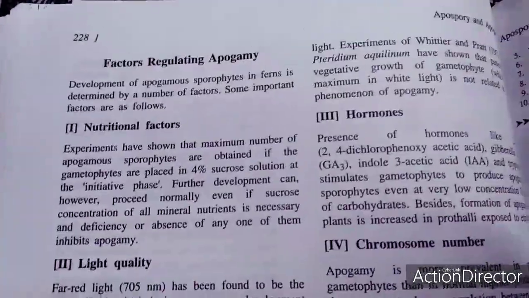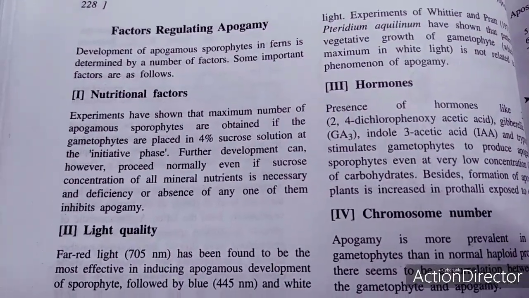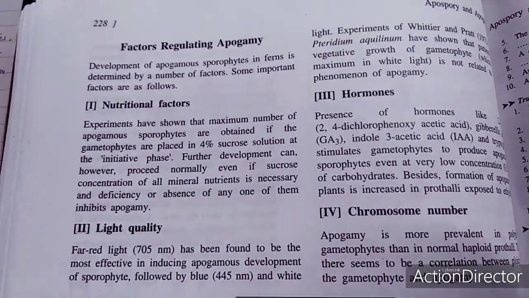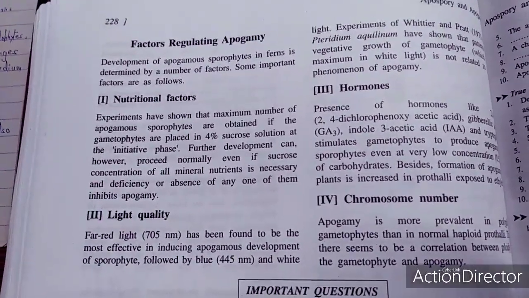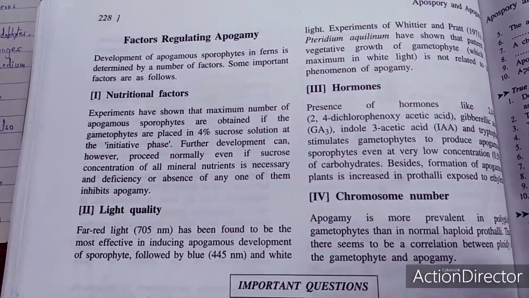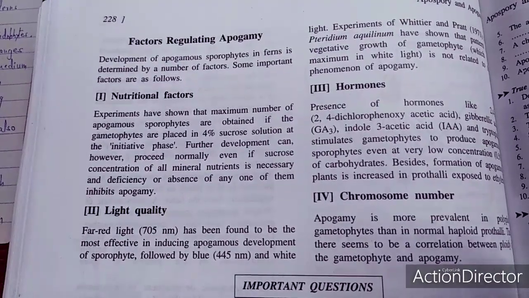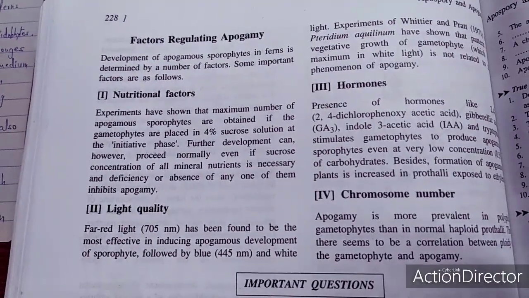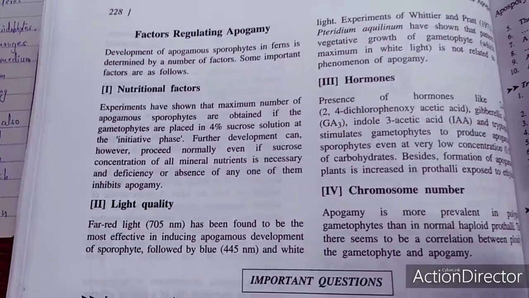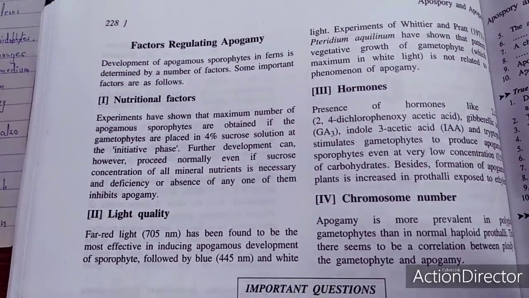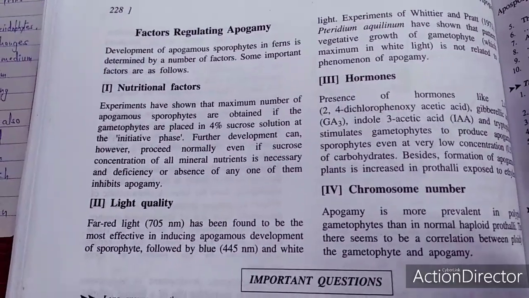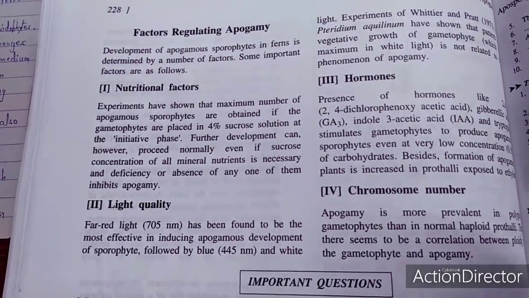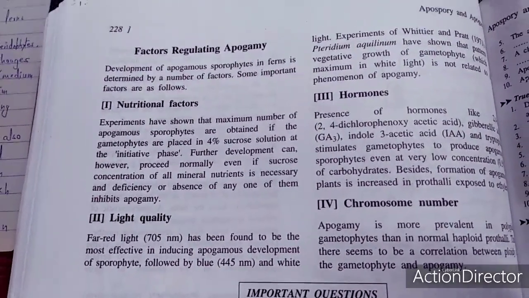There are certain other factors responsible for apogamy: nutritional factor, light quantity, light quality, hormones, and chromosome number. The apogamy is more prevalent in polyploid gametophytes than in normal haploid prothalli. Thus, there seems to be a correlation between the ploidy of the gametophyte and apogamy. So these are some phases which rarely occur in pteridophyta, particularly in the ferns.